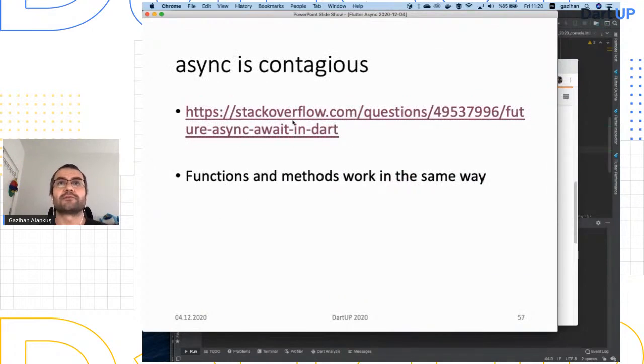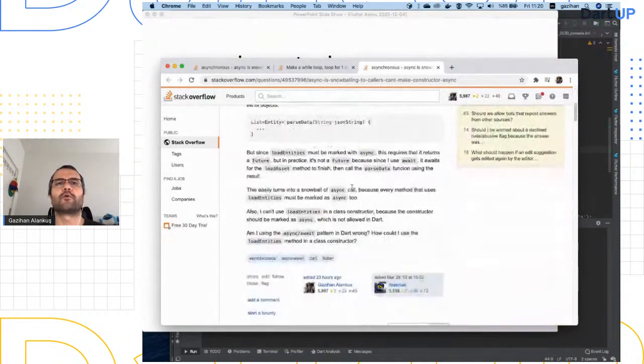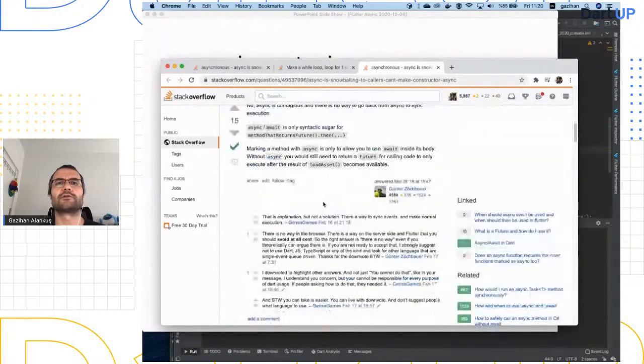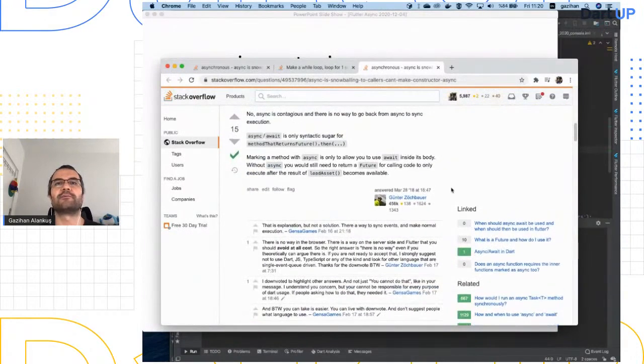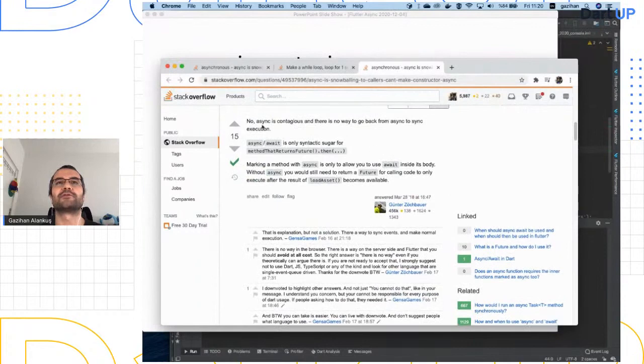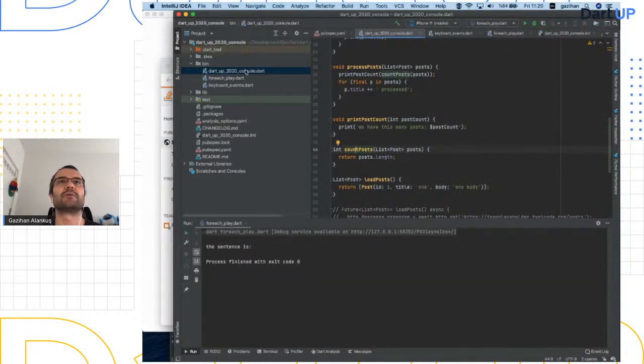Async is contagious. So, another Stack Overflow question. So this Günther, I like him so much. He was one of the people that taught me this stuff on Stack Overflow. He's a really nice person. So he says, yeah, async is contagious. So what does he mean? I have an example here.